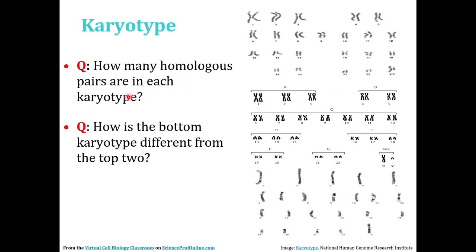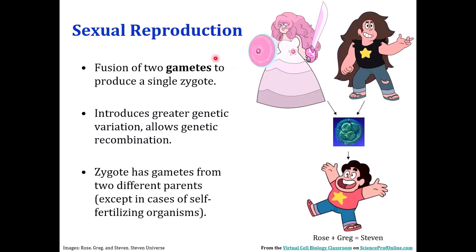So the question here is how many homologous pairs are in each karyotype? Chromosomes exist in pairs, where each pair is identical. So we have 23 pairs in human cells, and this is the sex pair, X and Y, which means this is a male. How is the bottom karyotype different from the top 2? This is haploid. It doesn't exist in pairs, while this is diploid because they exist in pairs. I hope that's clear.